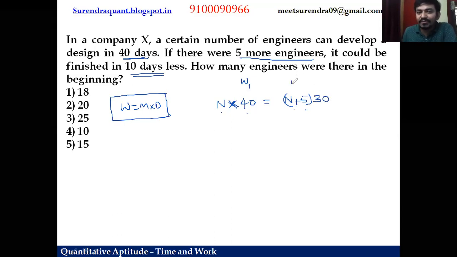Now work is men into days, number of people into days. As work is same, right? They were designing the same product, same work. Equate the work. So 0, 0 gets cancelled. So 4n equals 3n plus 15. So n is 15, which means initially 15 engineers are working on the product. So option 5. Very simple question, right? Let's move on to the next question.